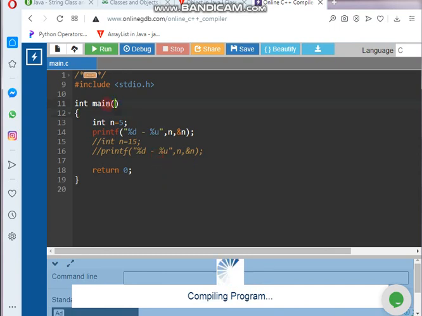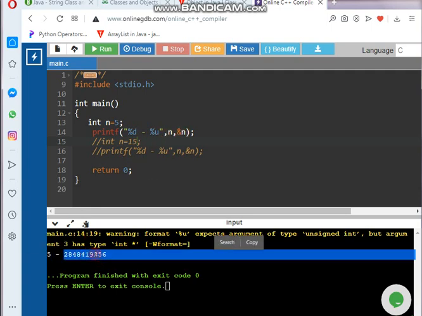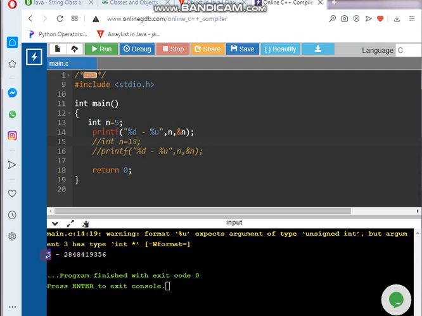See, students, after we compile it, we got the result. 5 is the value, and %u, that is the address. So the address is 356. This is the present address of n, and this is the present value of n.